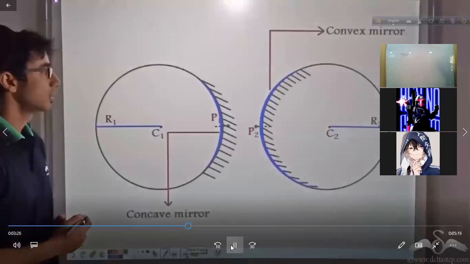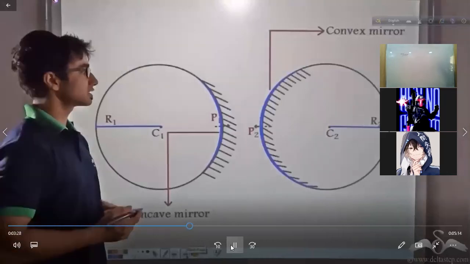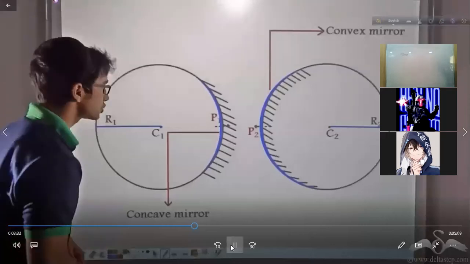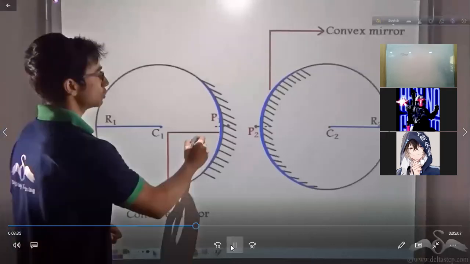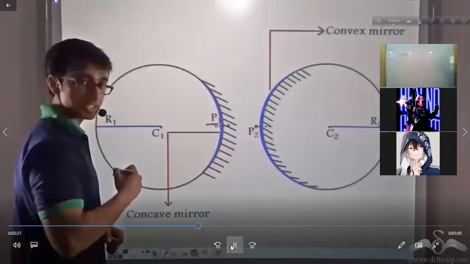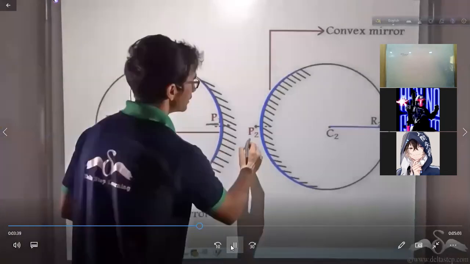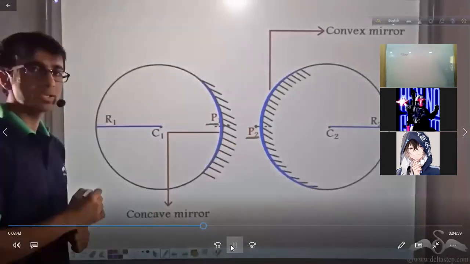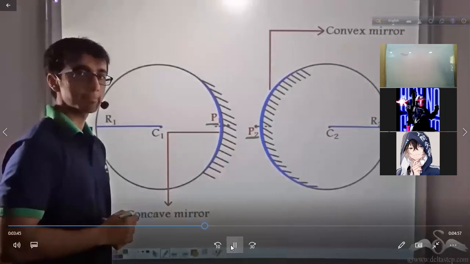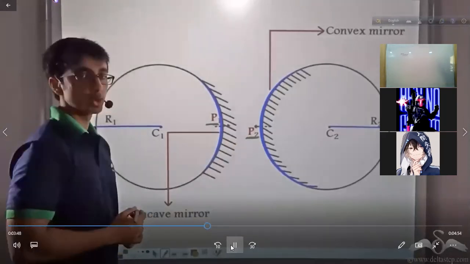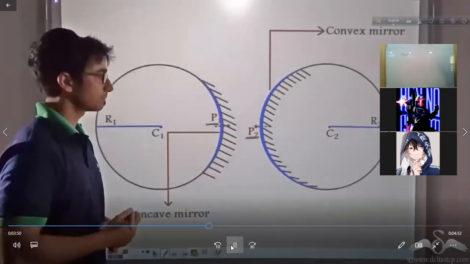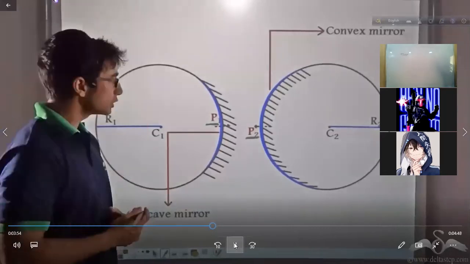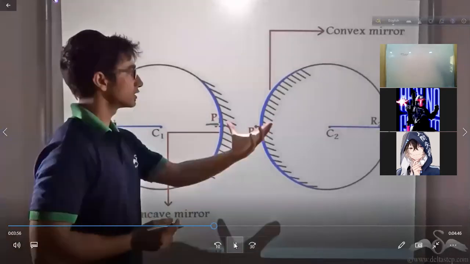Now, in these two spheres, you will notice 2 points have been marked out. These 2 points have been shown by P1 in the first sphere and P2 in the second sphere. Do you know what P1 and P2 are called? P1 and P2 are known as the poles. P1 is the pole for the first mirror and P2 is the pole for the second, or the convex mirror.